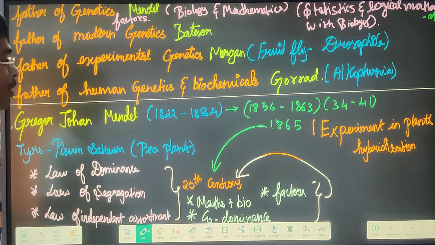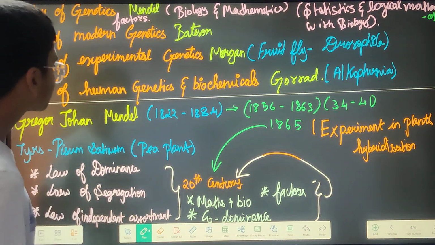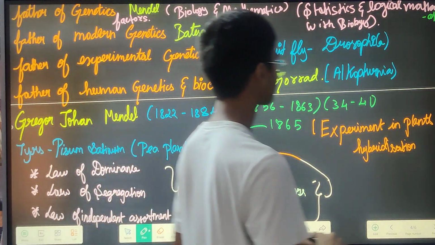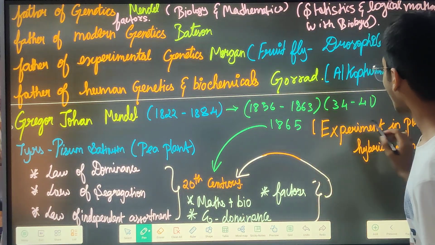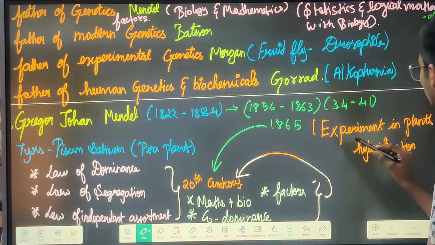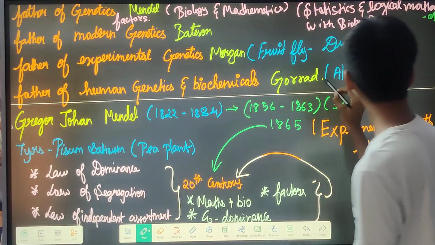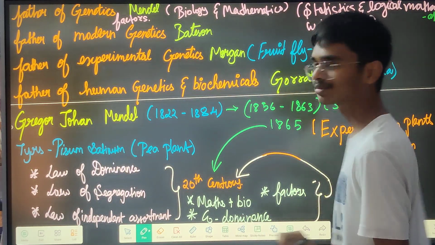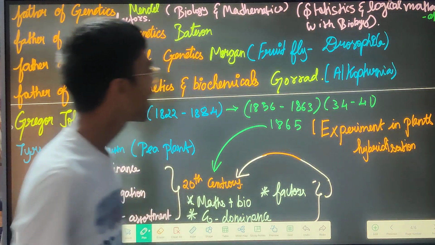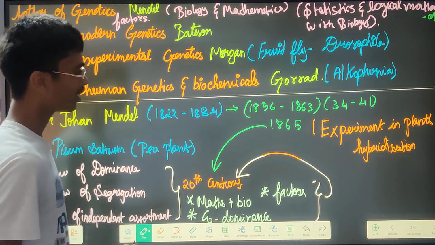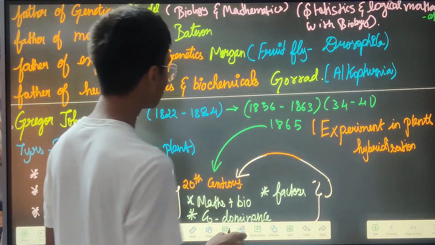We have that one big table column itself. Next is the father of human genetics and biochemicals, our Garrod. He did research on alkaptonuria. Some sort of name it is, alkaptonuria.